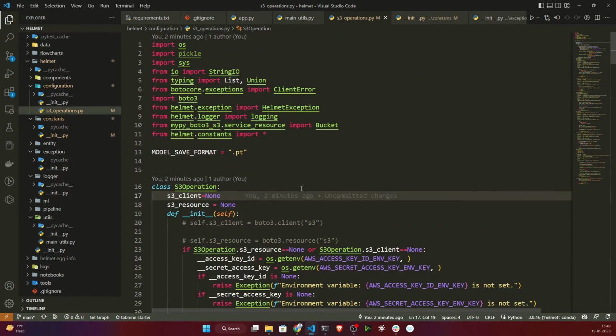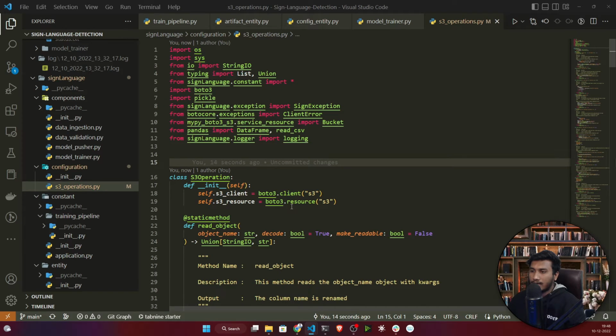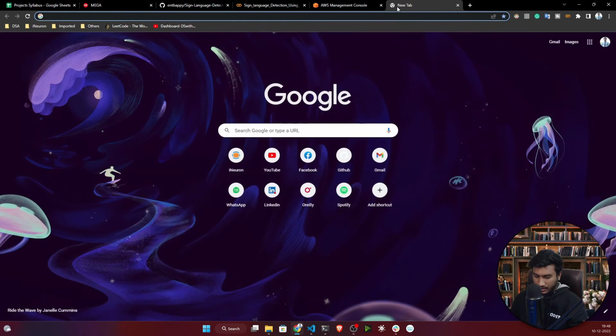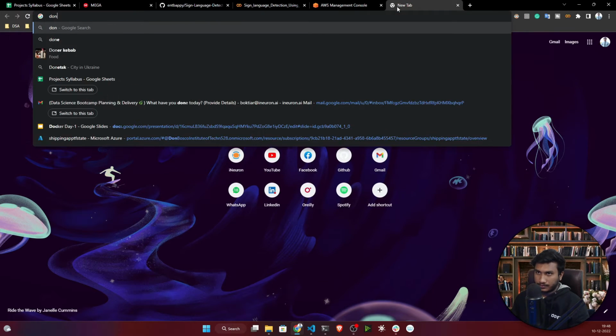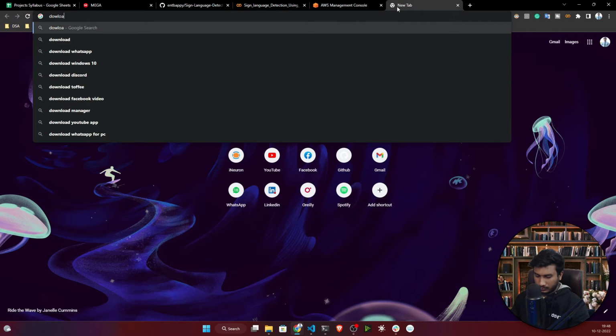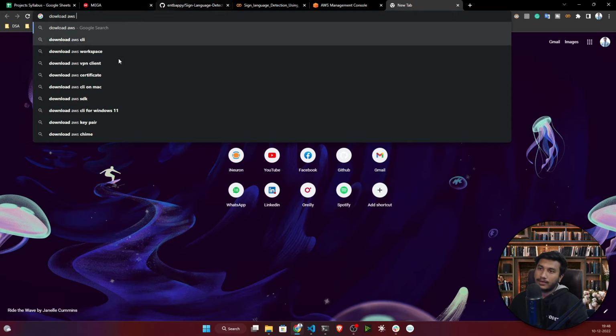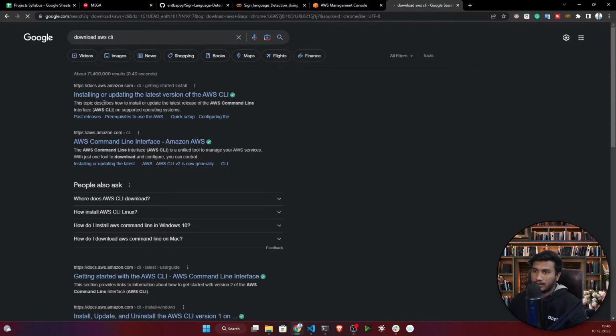Now let's get this AWS access key ID and secret key ID, and let's configure this. I will be installing one tool called AWS CLI. If I search on the internet, download AWS CLI, install and updating latest version of AWS CLI. Just go to this documentation.